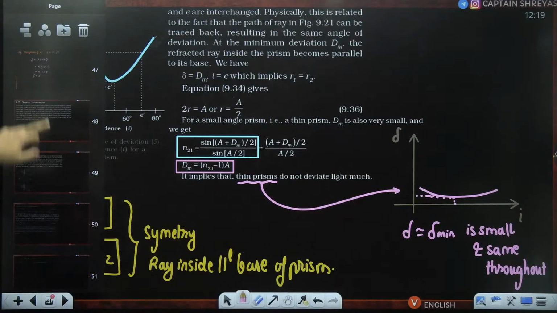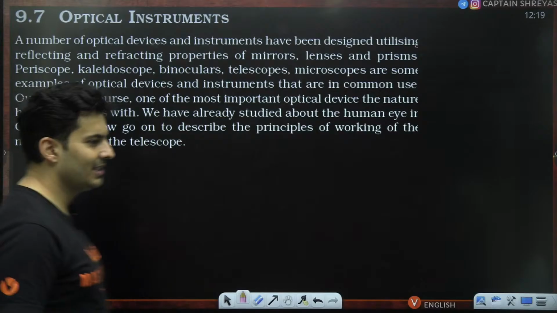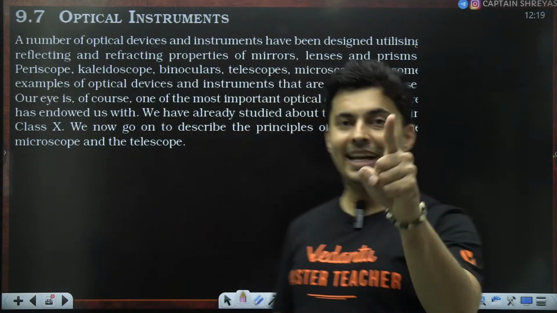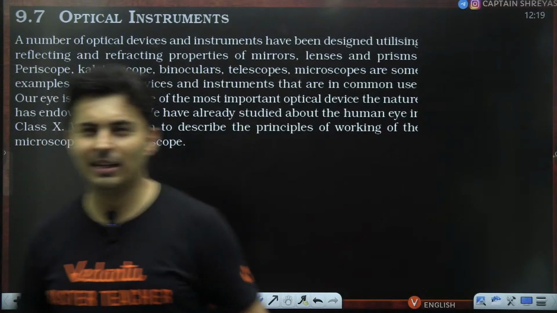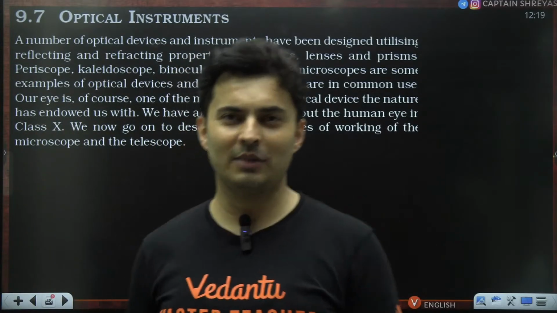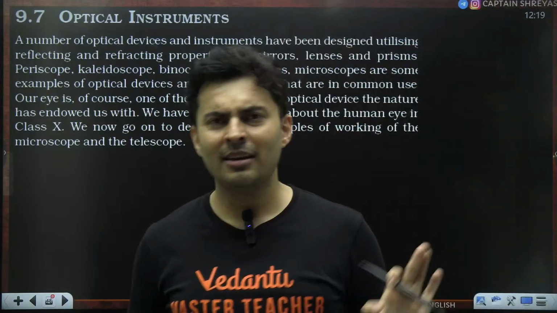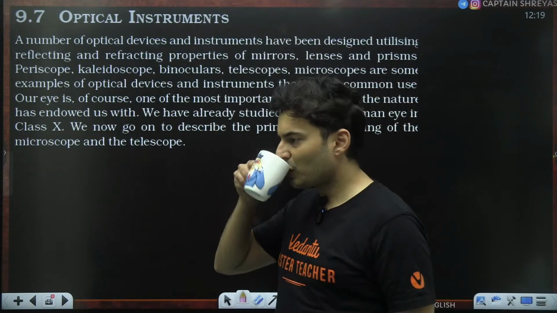All right. Let's get to optical instruments, and this is the last part of this chapter. Direct questions may come in your NEET examination, and you don't even have to know the derivations as such. You just need to know the formula and the basic working, what is happening. That's it. Your job is done.